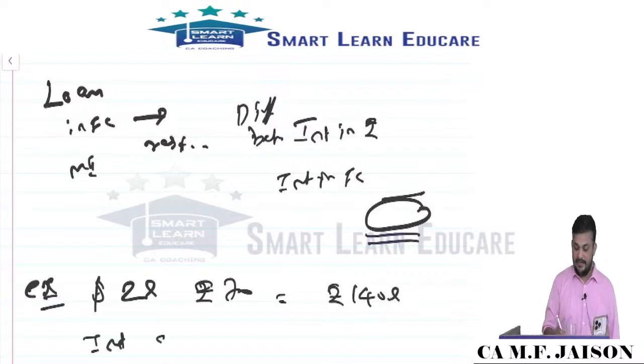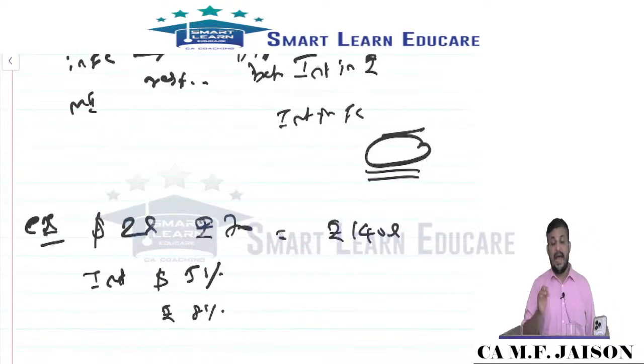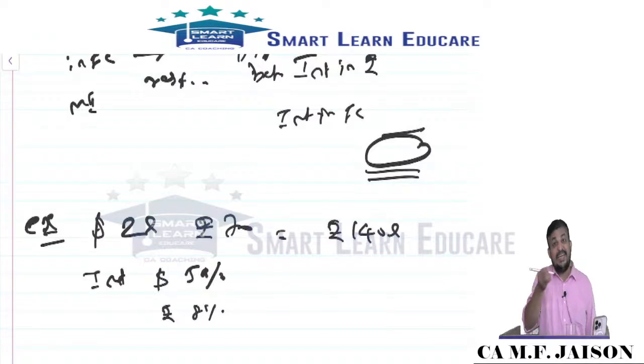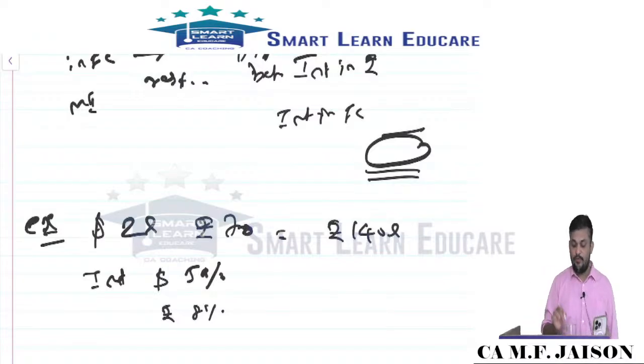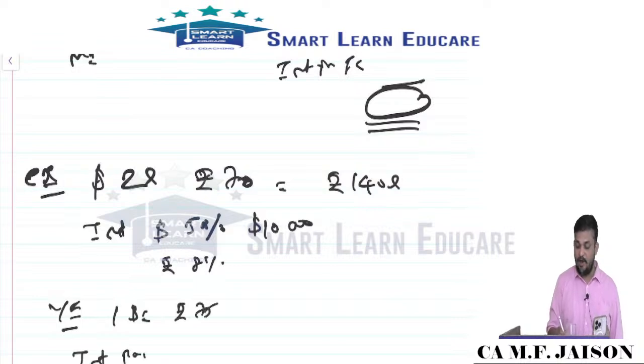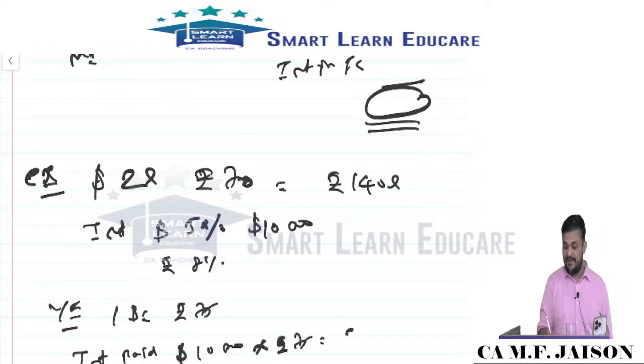Interest in dollars was, say, 5%. In rupees, let's say it is 8%. Now how much interest actually has to be paid? The actual interest to be paid is 5% of $2 lakh. So the real interest payment is 5% of $2 lakh, which is $10,000. Now at year end, $1 is equal to 75 rupees. So the interest actually paid is $10,000 into 75 rupees, which is 7,50,000.